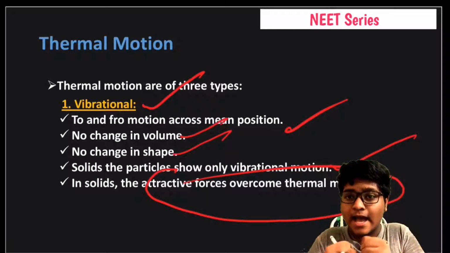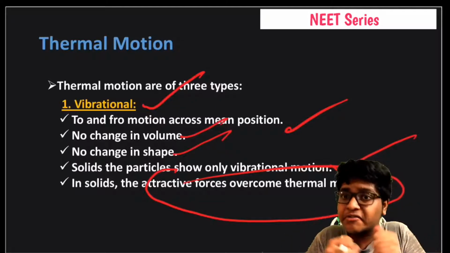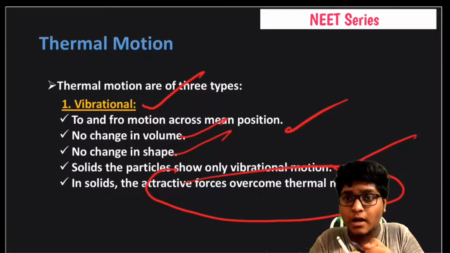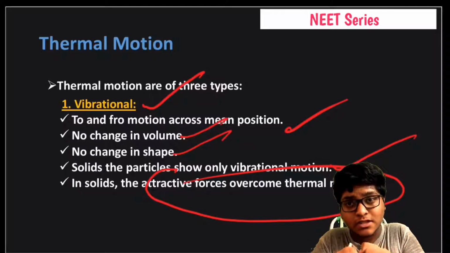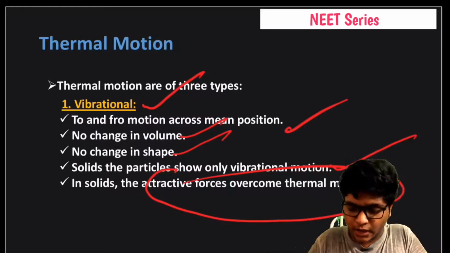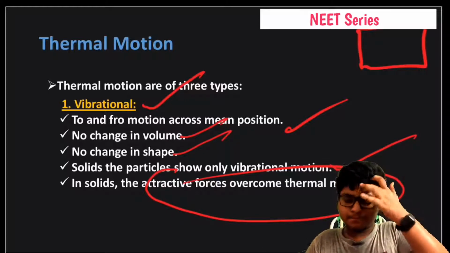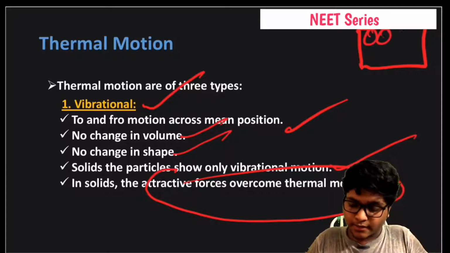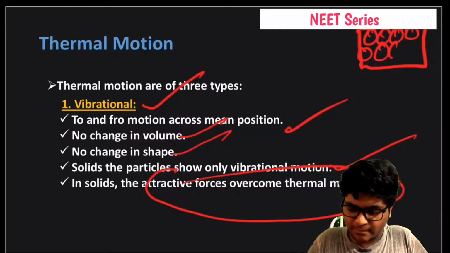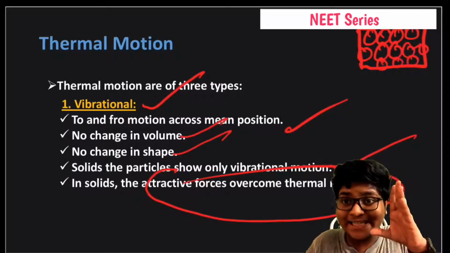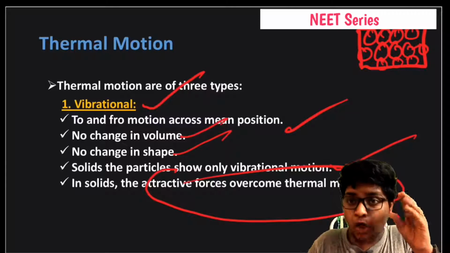That's why their attractive forces are very high, and these attractive forces overcome the thermal motion. Here, for example, if we take a solid, this is how the molecules will be, right? They are tightly packed and they are not compressible.